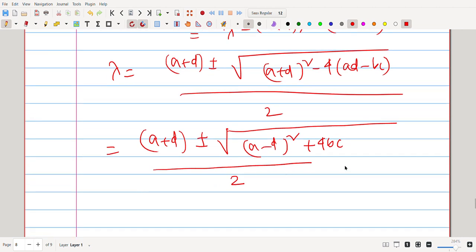Now observe that b and c have the same sign. That means bc is always greater or equal to 0. That means this part is greater or equal to 0.